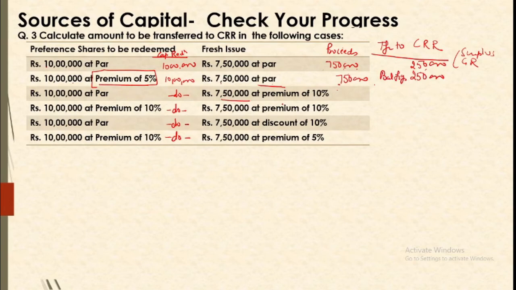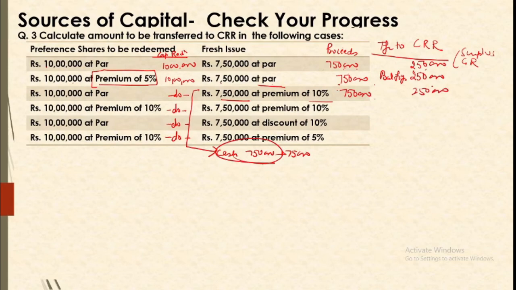Next is 7,50,000 issued at premium. Of course you are receiving premium. Your cash will be 7,50,000 plus 75,000, isn't it? Now in this case your cash is this much, but your proceeds are cash received against capital. So against capital you are just getting 7,50,000.